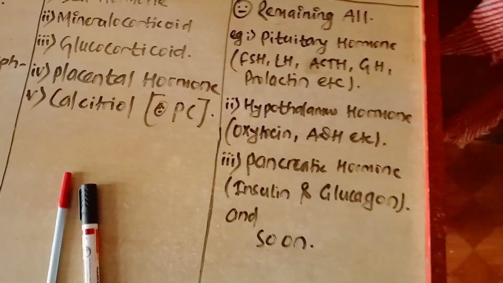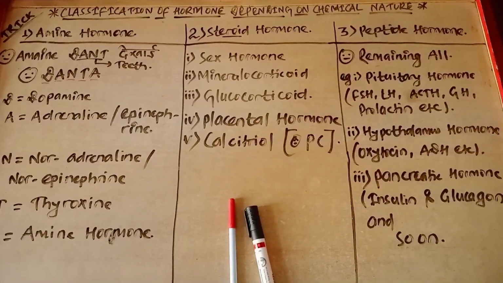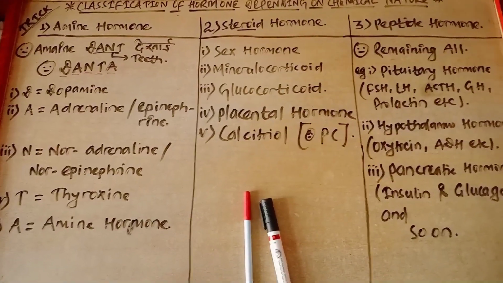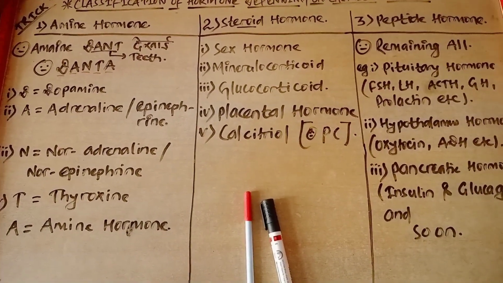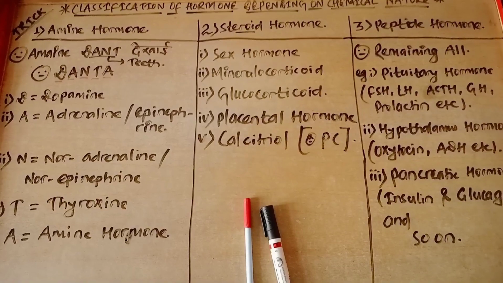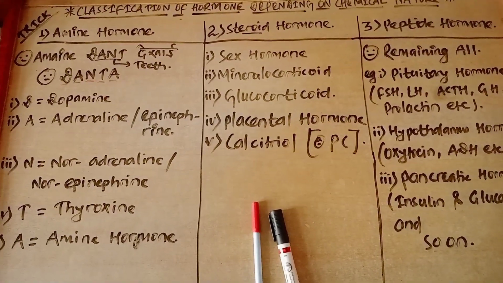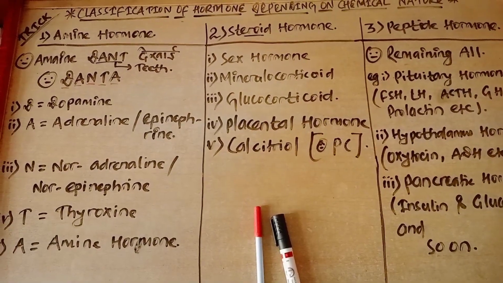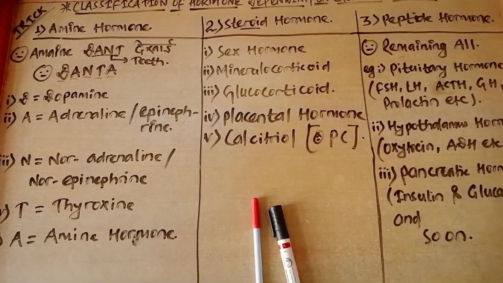So this is all about classification of hormone depending on chemical nature. We have first amine hormone, then steroid hormone, then peptide hormone. For amine hormone we have one trick, DANTA, or "ama I dant dikhai": D for dopamine, A for adrenaline, epinephrine, N for noradrenaline, T for thyroxine.